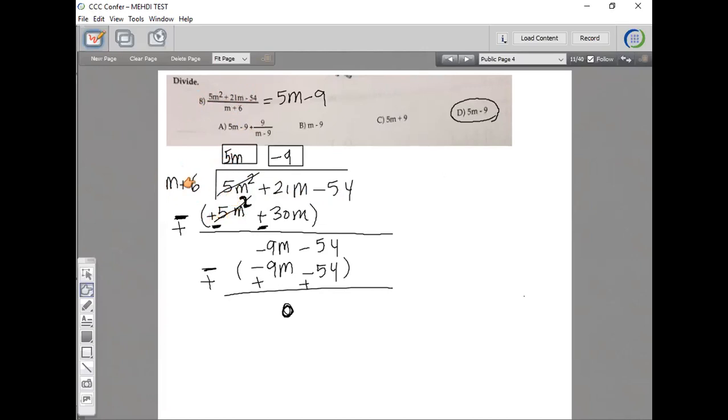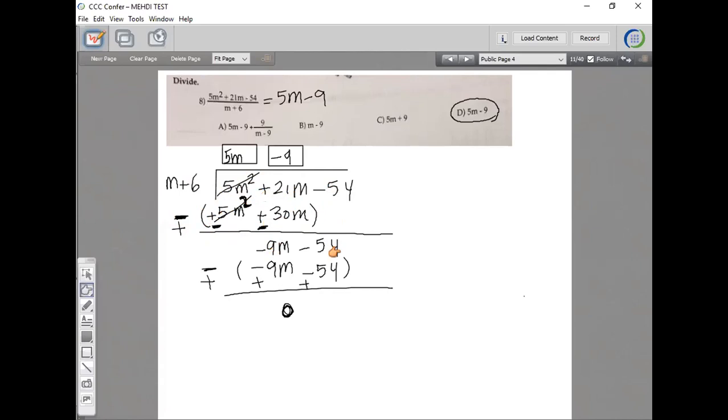You need to distribute that with the next term here. 5 times 6 would be 30. You need to subtract here in order to find the remainder. To subtract, you need to distribute this minus here, or you can change the subtraction to addition and change this to its opposite sign. As you can see, 5m squared minus 5m squared drops to 0. 21m minus 30m gives you minus 9m.